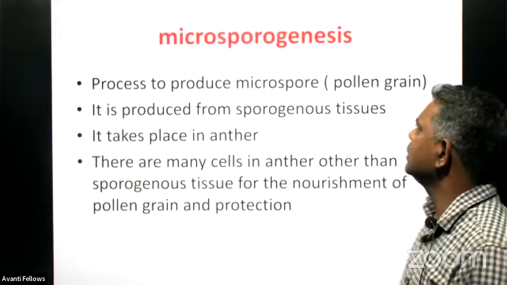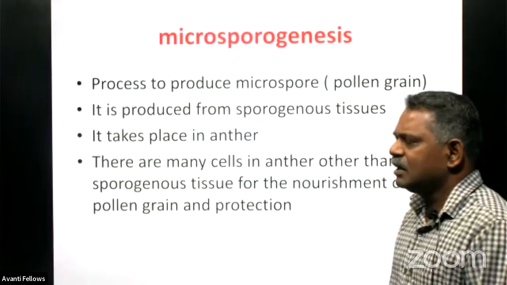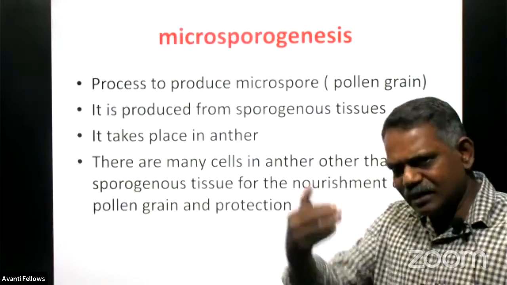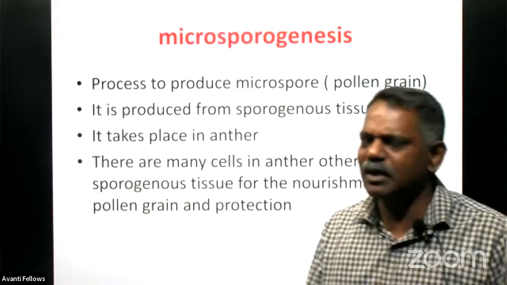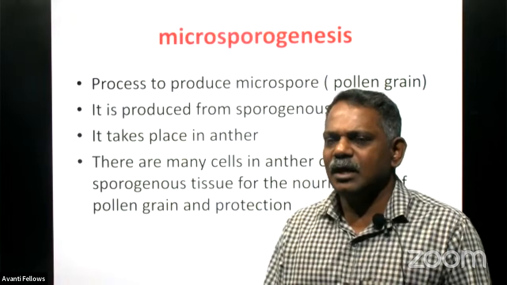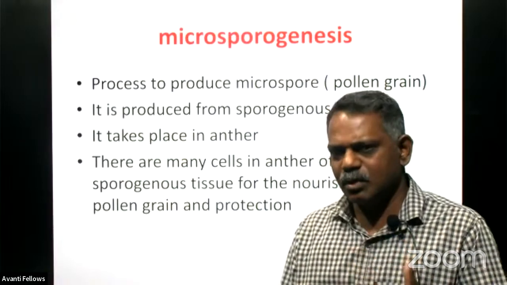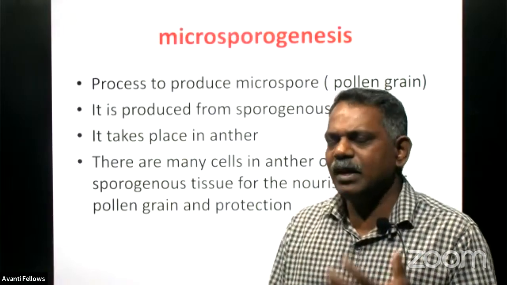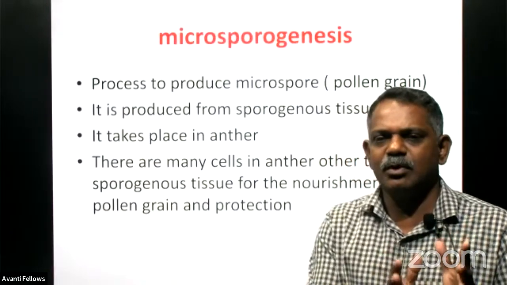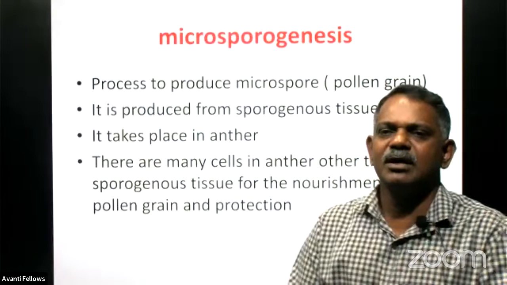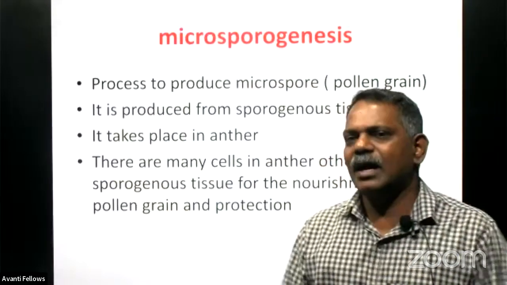Then let us see the detail of the microsporogenesis. What is microsporogenesis? I told you initially it is what? The process to produce male reproductive gamete. Male reproductive gamete is produced in the male reproductive part of a flower, like anther.